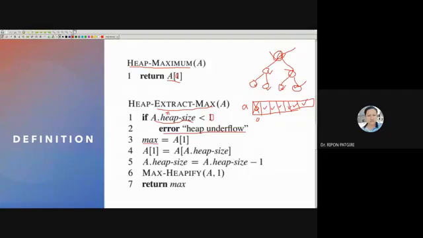Otherwise, max is equal to A of 0. Here A of 0 will be this max, and A of 0 will be assigned A of n minus 1, this last element. This last element will be assigned here, and this will be deleted, removed. So A of 0 is assigned the last element of the heap, and the heap size will be decremented by 1.